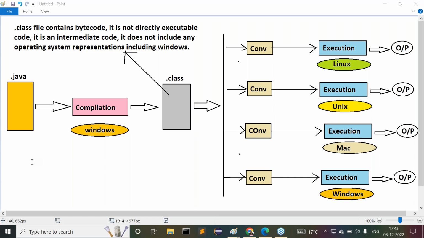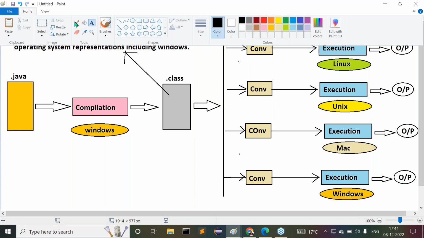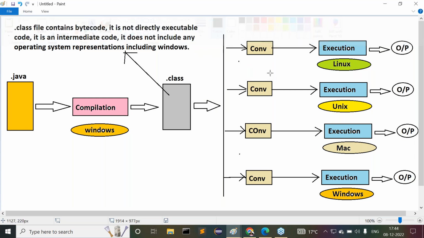But here my question is, Sun Microsystems has provided these converters, am I right? But how has Sun Microsystems provided these converters? That's my question now. Observe carefully. Sun Microsystems has provided these converters along with execution in a single machine.